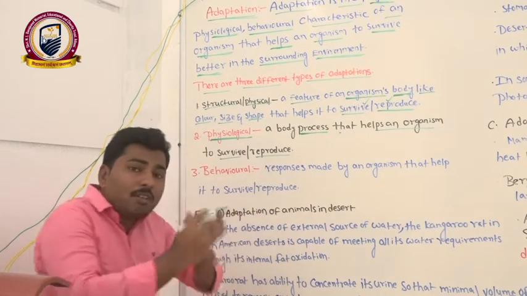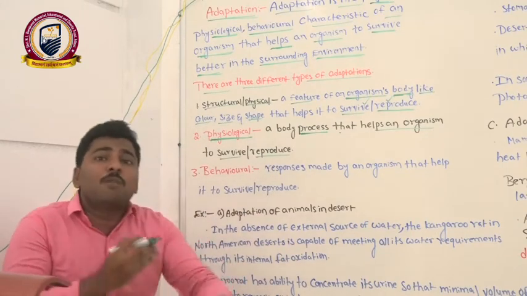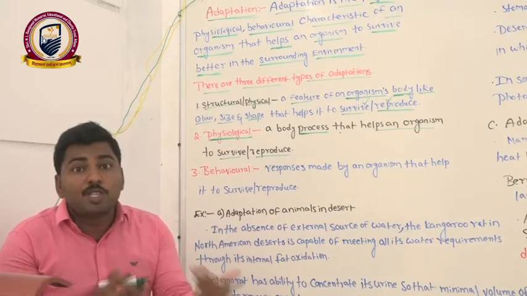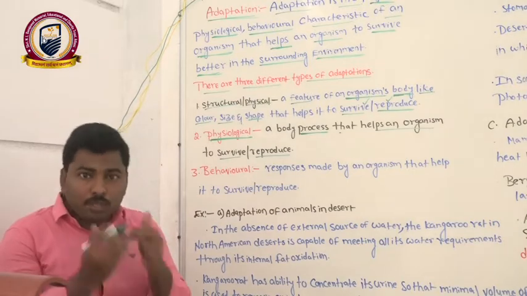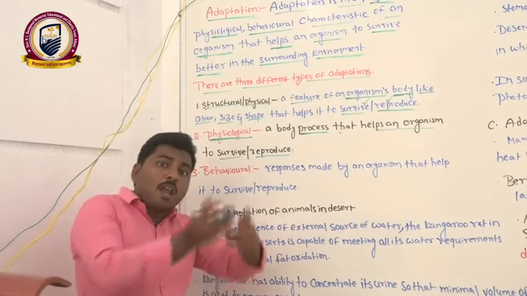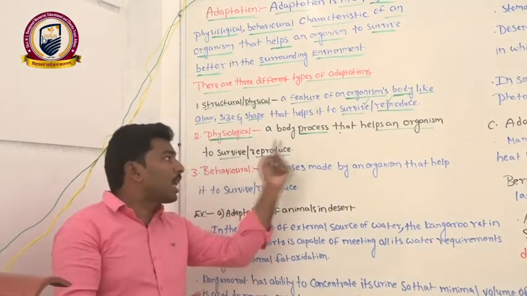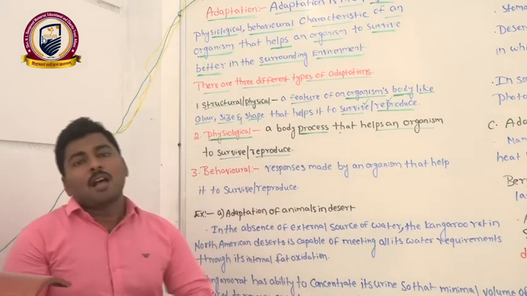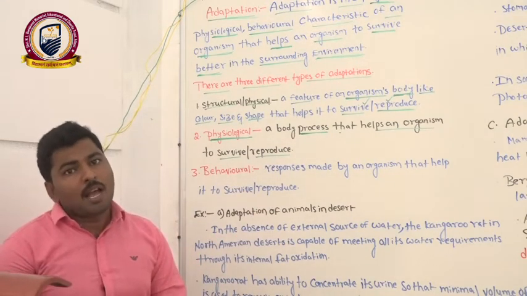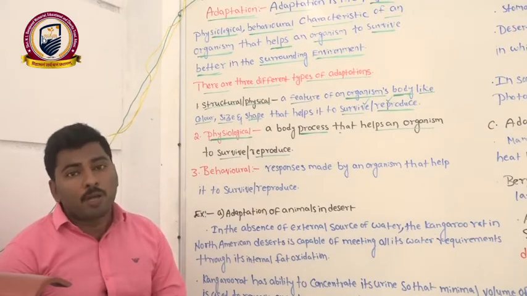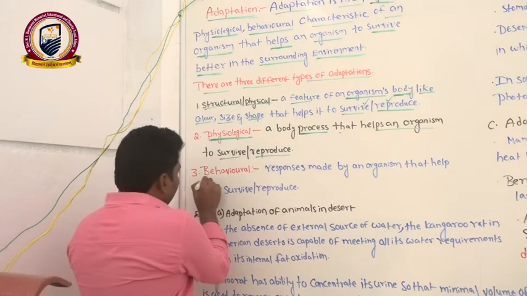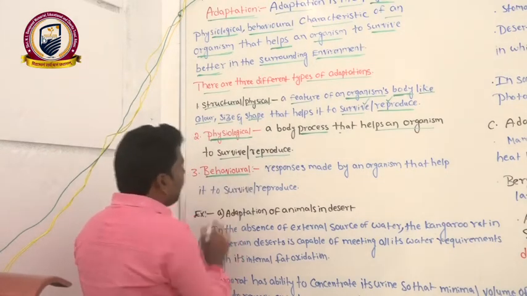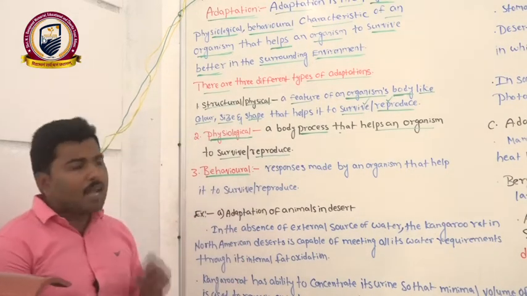It means that the organism changes its physiology according to environmental changes, so that those changes help the organism to survive better in its habitat, and also to reproduce better. Clear? Right.